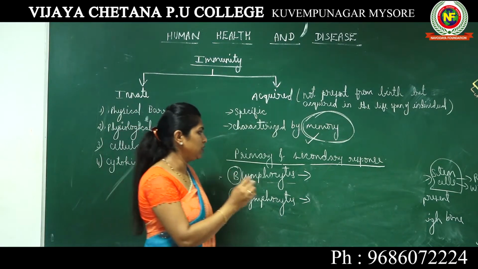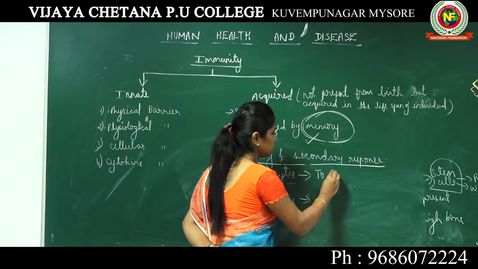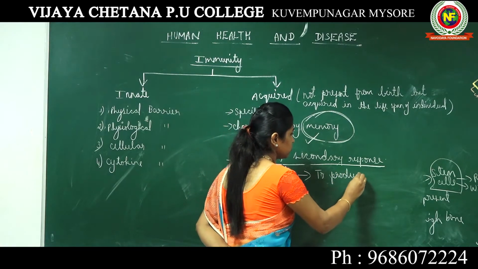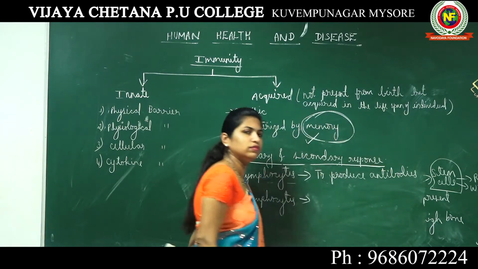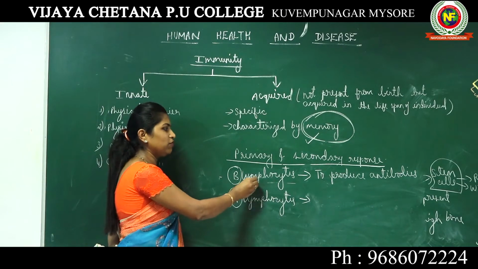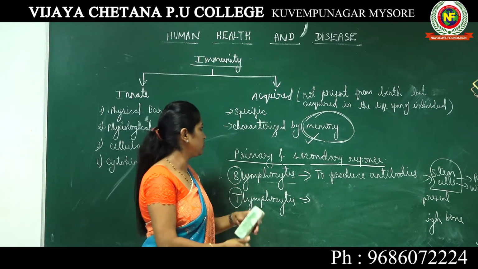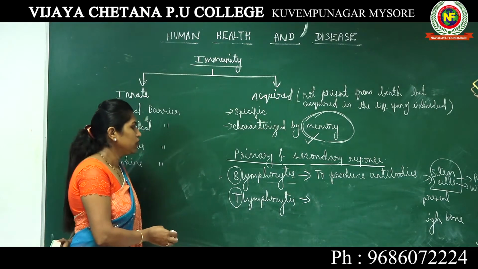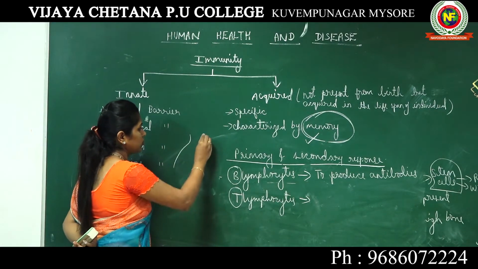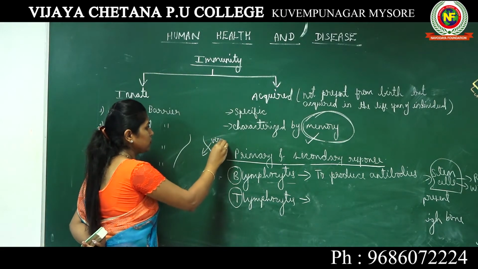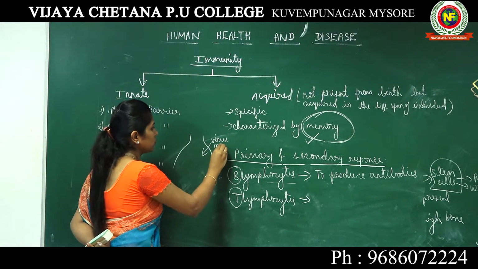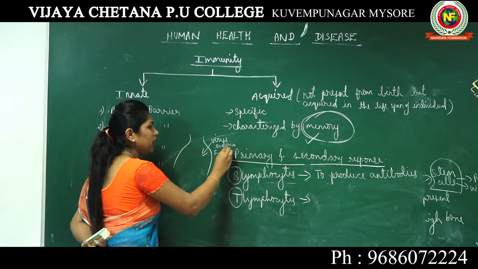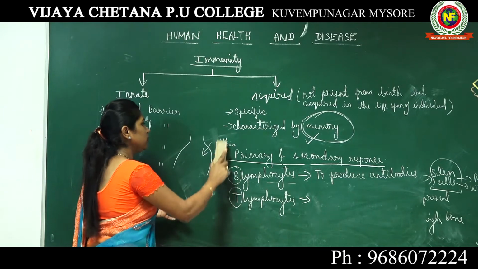Their function is to produce antibodies. The function of B lymphocytes is to produce antibodies. Now, some virus or bacteria or fungi, any pathogen, generally I will represent a pathogen.